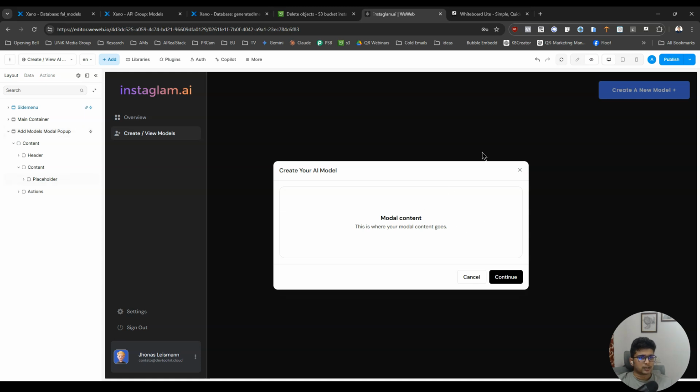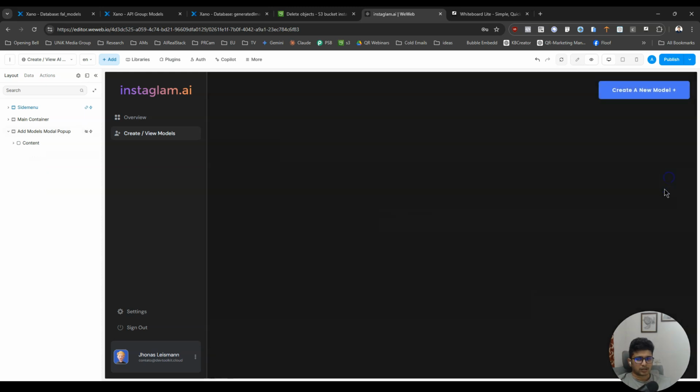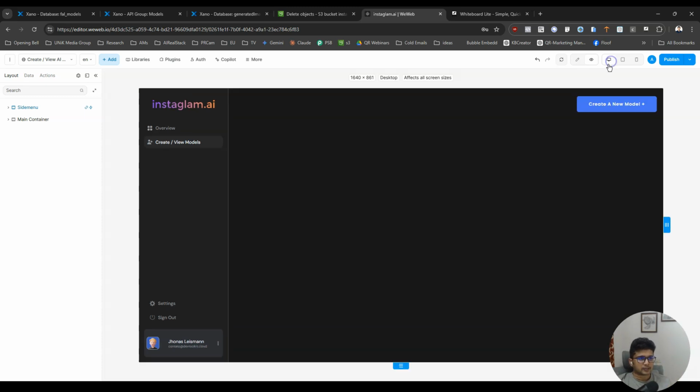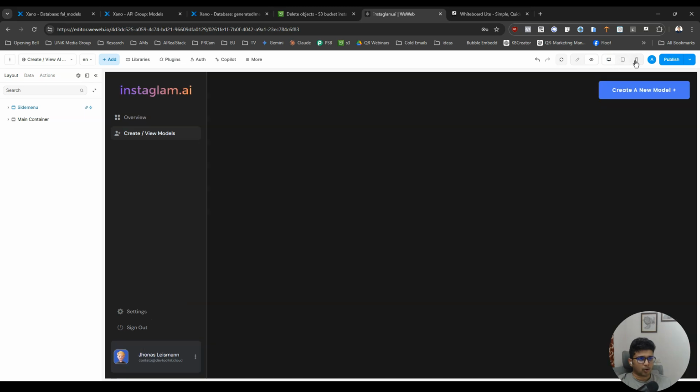So this model kind of opens up in, actually, you know what? I don't want to do a model. Now that I think about it, I want to do this on a dedicated page because a model will not be as good as a page. So for now, let me just click outside. We will get rid of the model, and when people click on this create new model button, I want to take them to a new page. But before I do that, let's go ahead and fix the mobile view, right?